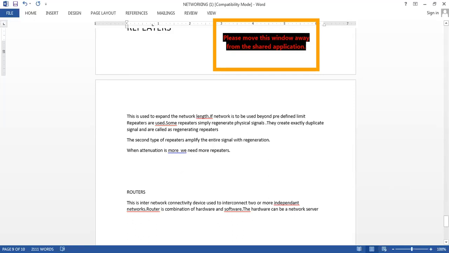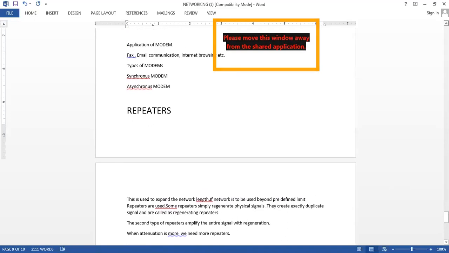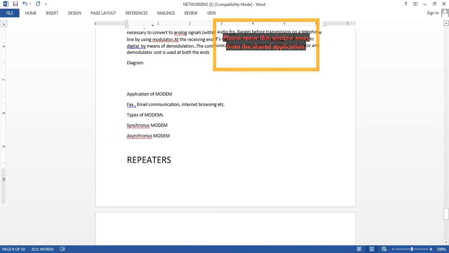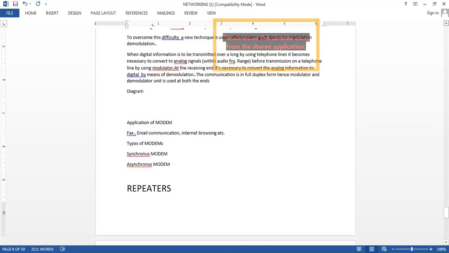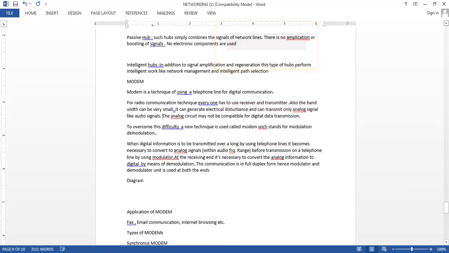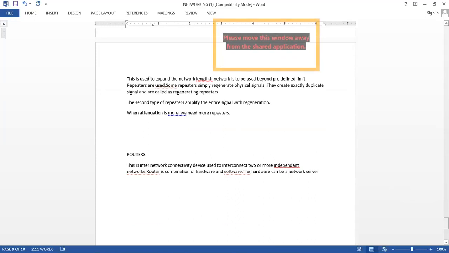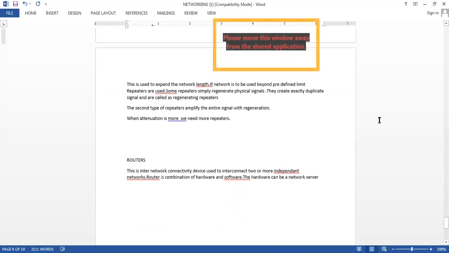Out of that, the router diagram is given in the book, but it will not necessarily be asked. But hub, repeater and modem, the diagrams of these three you must know. Because for the router, a simple router diagram is also drawn and then marks have to be given. So these are the connectivity devices.